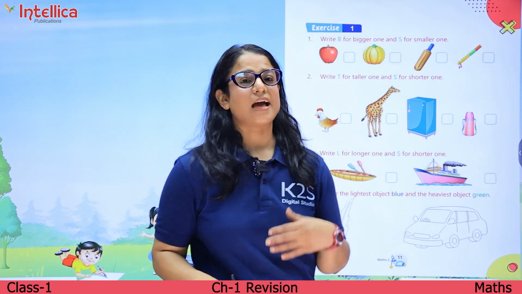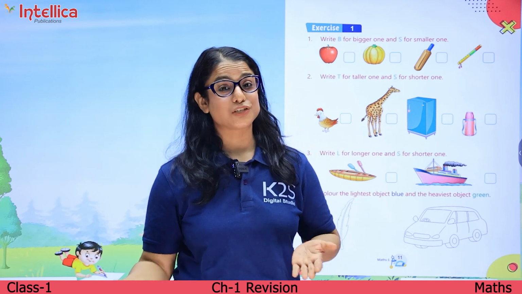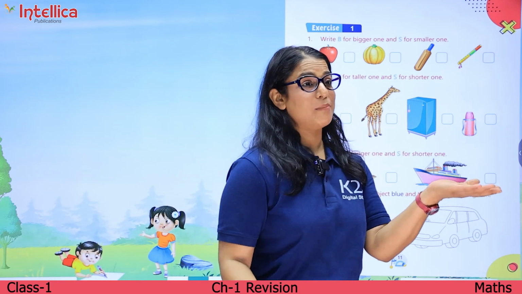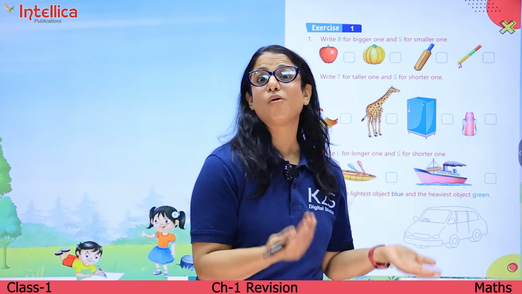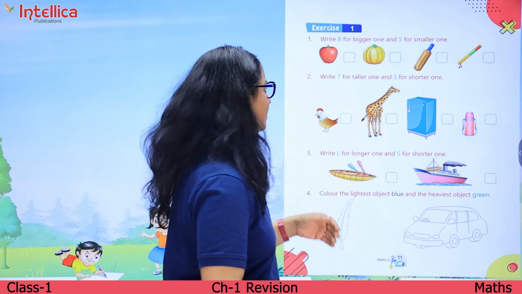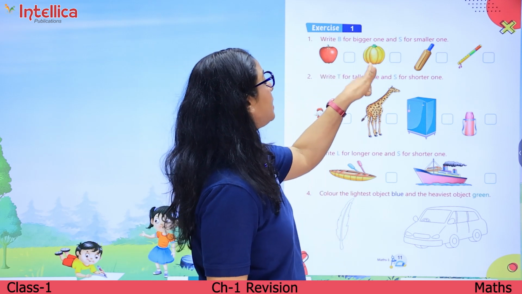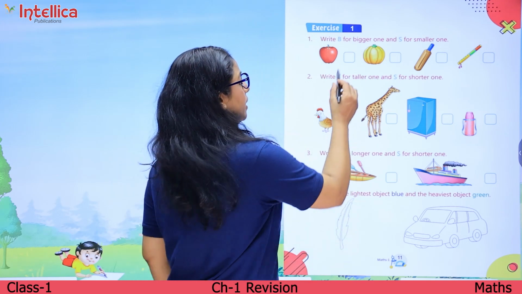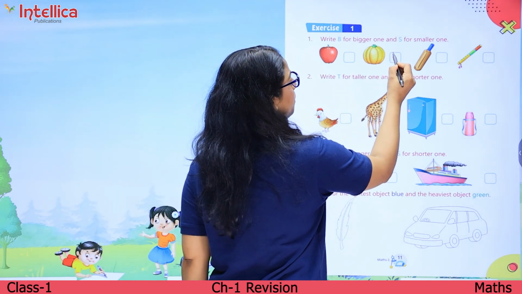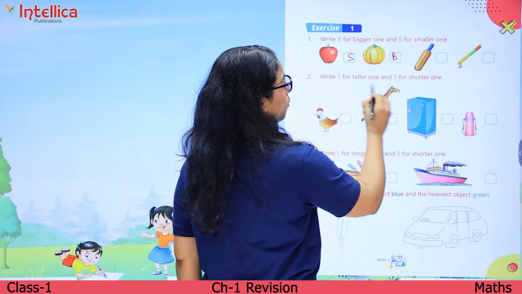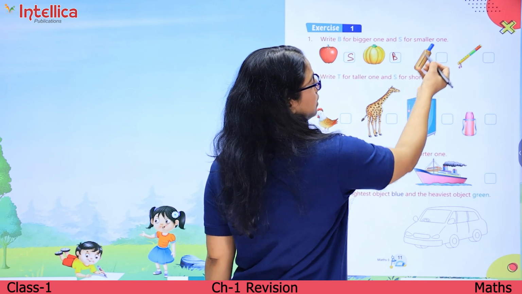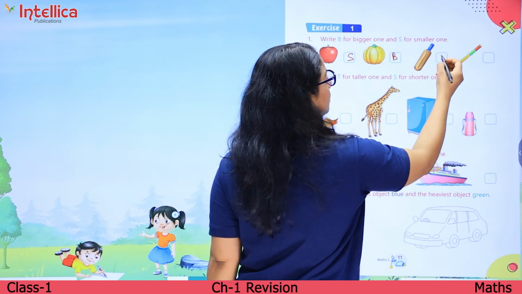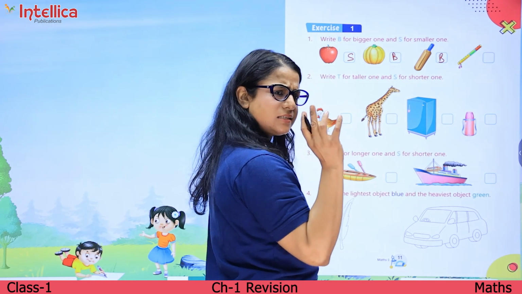हमें पता चल गया कि क्या heavy है, क्या light है, क्या tall है, क्या short है, या फिर कौन सा लंबा है और कौन सा short है, कौन सा more है, कौन सा less है. Right? Okay. So we'll write B for the bigger one and S for the smaller one. In दोनों में which one is bigger? Pumpkin is bigger and apple is smaller. In this, the bat is bigger and a flute is smaller.